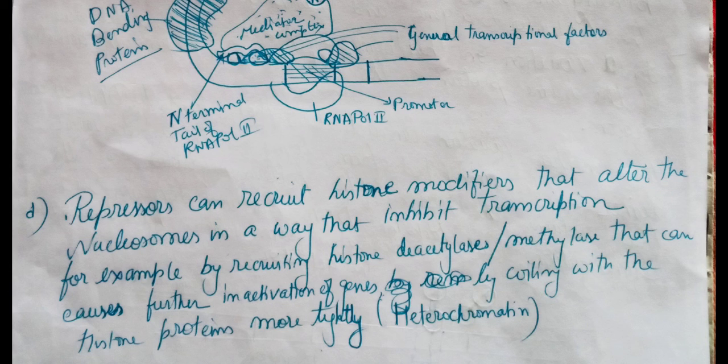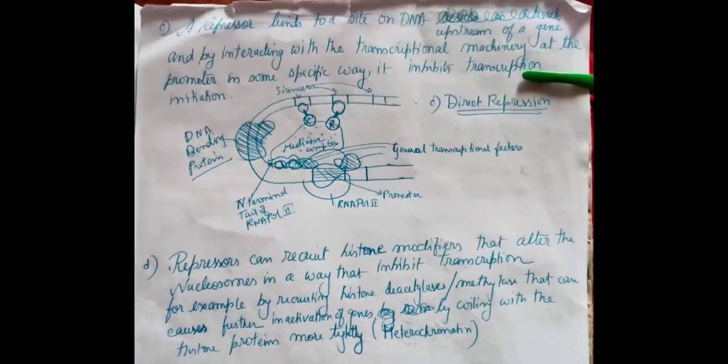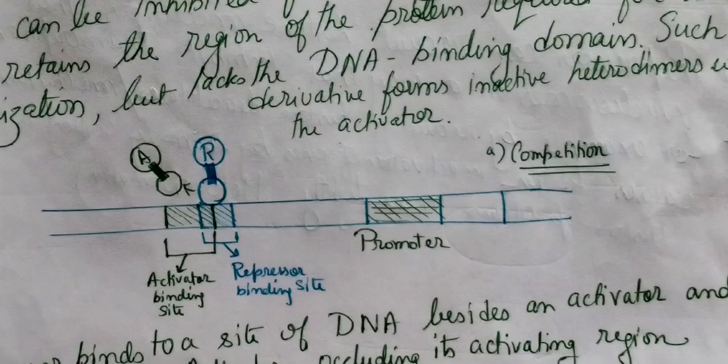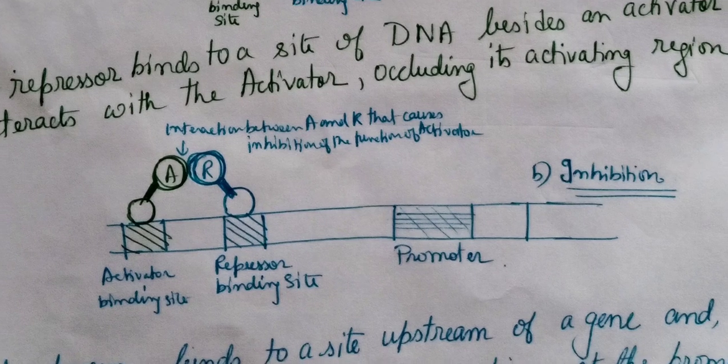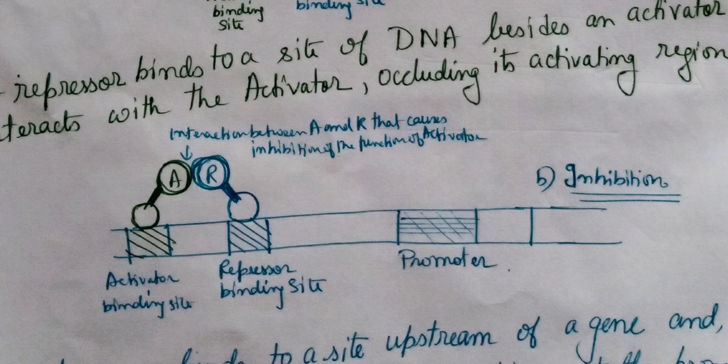So in four ways a repressor can work. The first way is by competitive action, where the repressor binding site, or silencer region, overlaps with the activator region, and the repressor competes with the activator over who binds first, and by binding it prevents the transcription of the gene. In the second mechanism, for expression of a gene, the activator should bind to form a dimer and carry out transcription. But as the repressor is derived from the same protein as the activator, it binds to form a heterodimer that lacks a functional domain.